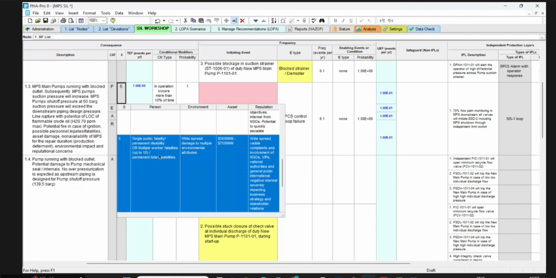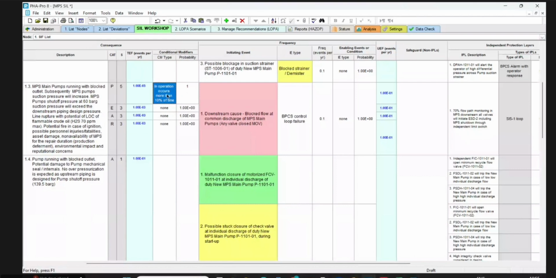Up to 10. Permanent disability or multiple worker fatality. Yes. So permanent total disability, yeah. That can happen. Disability can occur, no? Can happen, yeah. So I'm happy with this one, but I would say that let us correct our occupancy factor.